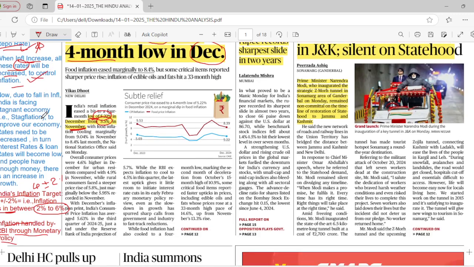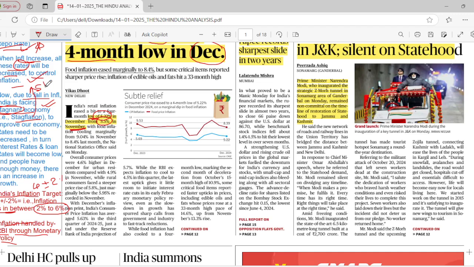Understood? Similarly, now we are seeing a fall in inflation, and India is facing a stagnant economy, that is stagflation.